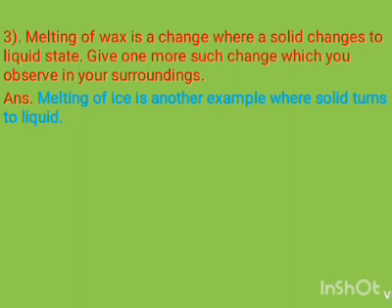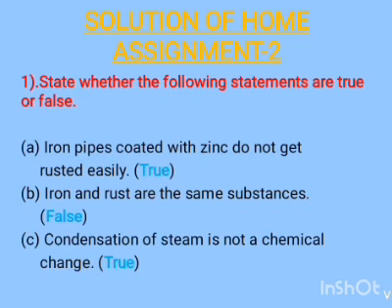This is very simple. Ice is the solid form, but when it melts it gets converted into liquid state. So the melting of ice is another example where solid turns to liquid. So this is your classwork.